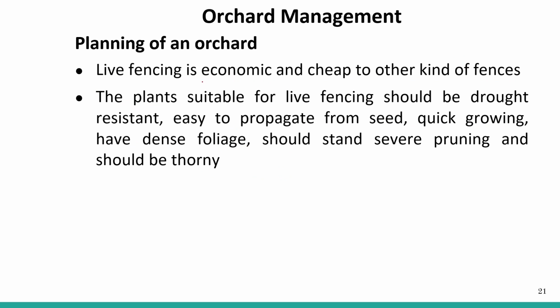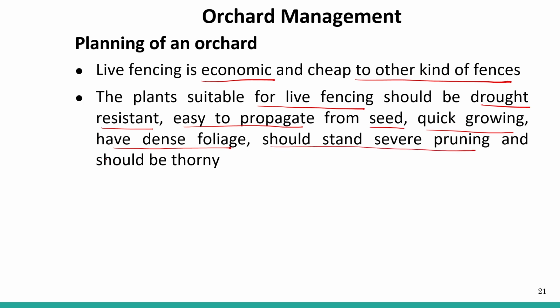Live fencing is economic and cheap compared to other kinds of fences. The plant suitable for live fencing should be drought resistant, easy to propagate from seed, quick growing, have dense foliage, should stand severe pruning, and should be thorny. So these are the plants that are suitable for live fencing.